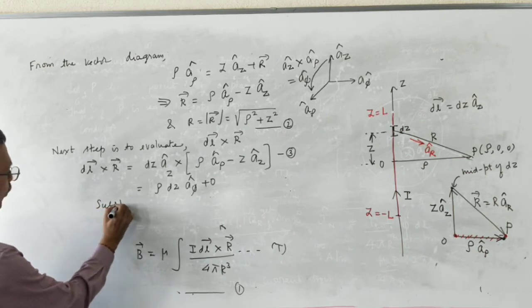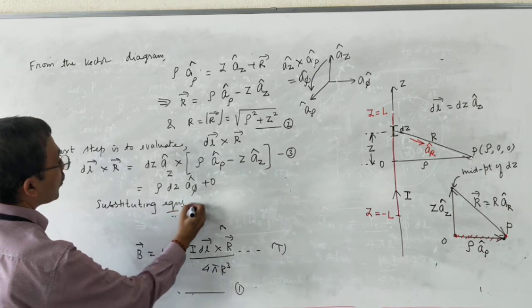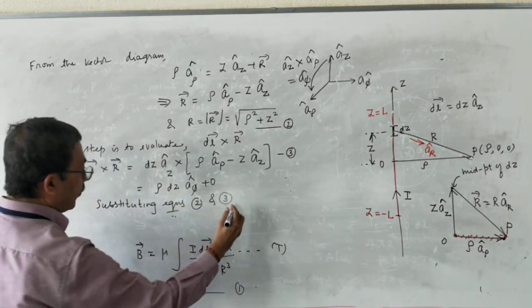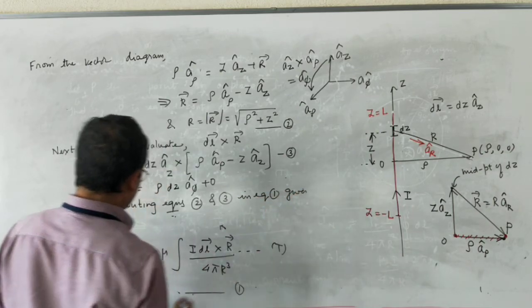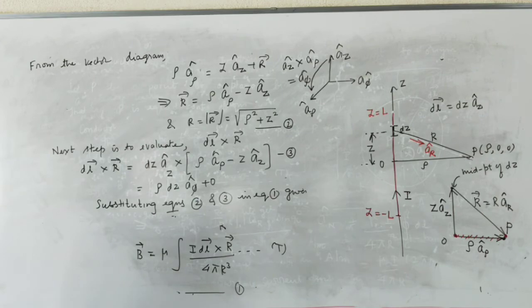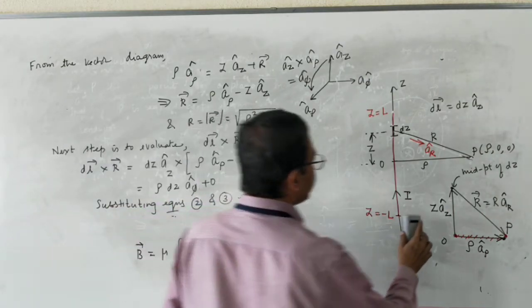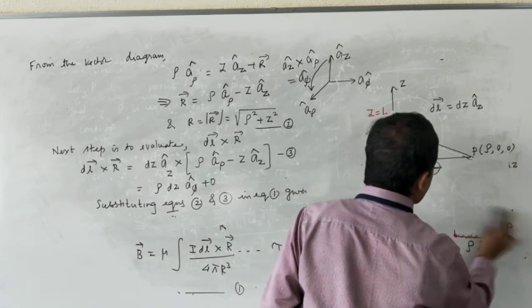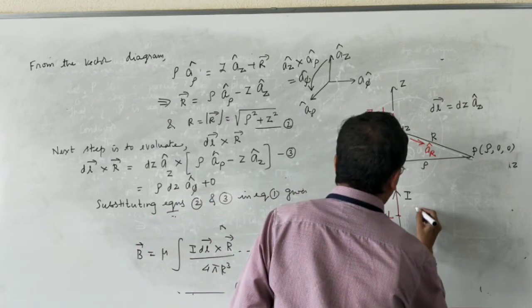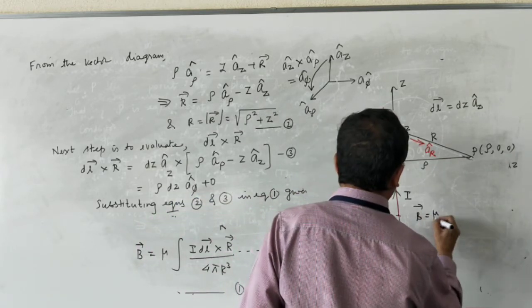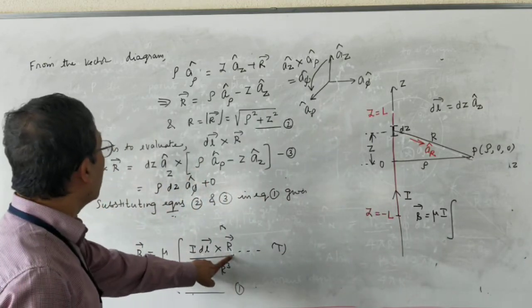Substituting equations 2 and 3 in equation 1 gives vector B equal to mu times I. Vector dl cross vector r is what?